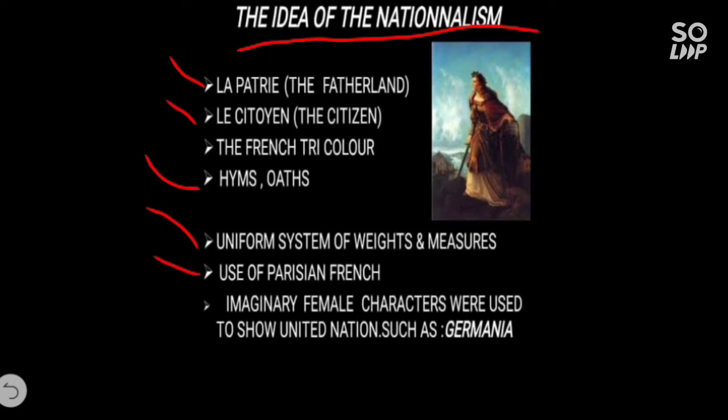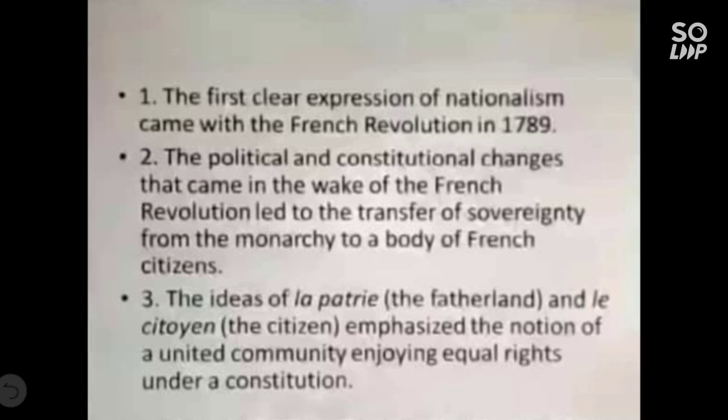If you see the last, imaginary female characters were used to show nations, such as Germany, which you are seeing in the figure. Because earlier, people were not that much educated. So to spread the feeling of nationalism, love towards the country, and patriotism, only one way was there: through the image, through the allegory, or through these words. So let's see all points in detail.